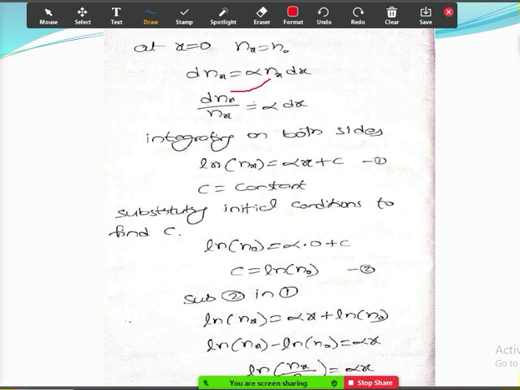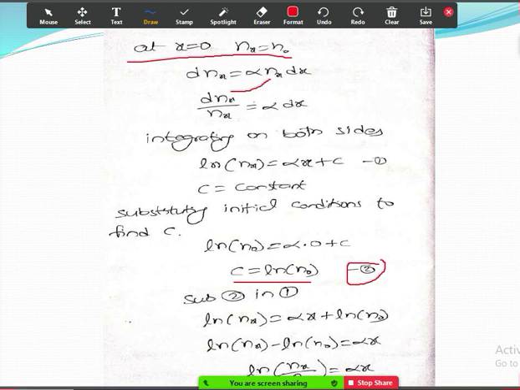So natural logarithm of nx is equal to alpha into x. So at x is equal to 0, this is what is called the initial condition. At x is equal to 0, nx is equal to n naught. So if you substitute, ln nx is ln n naught, that is equal to alpha into 0 plus c. So we get the c value: c is equal to ln n naught. So you take this as equation 2.